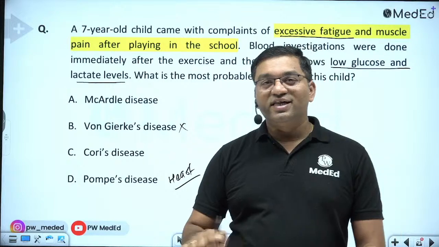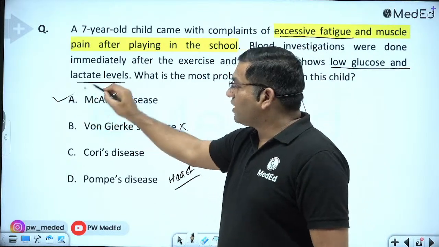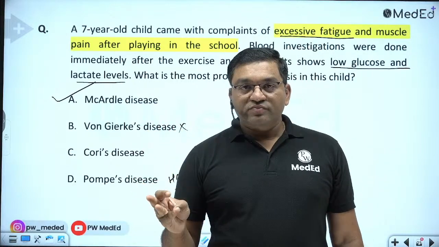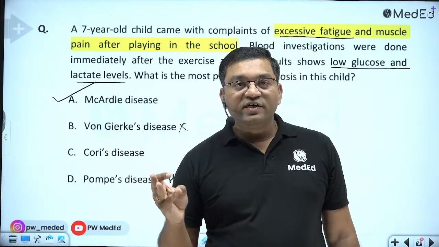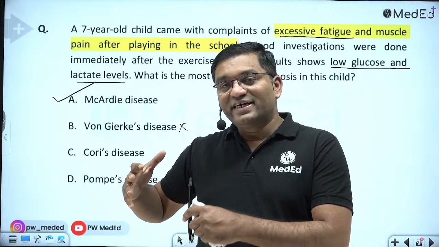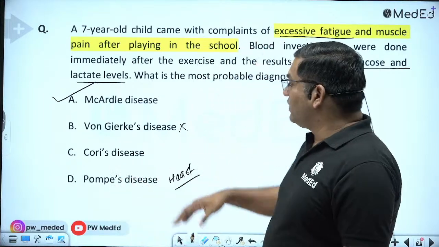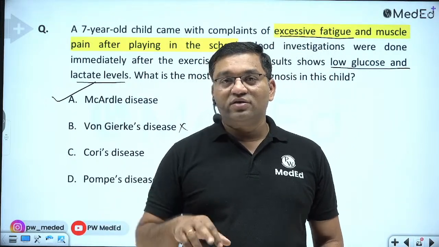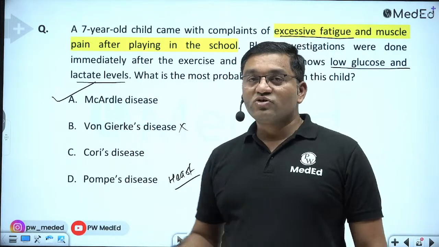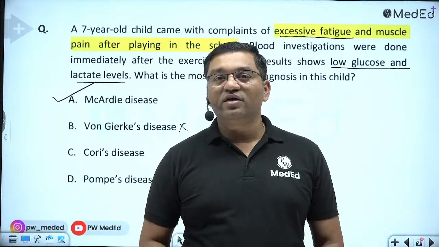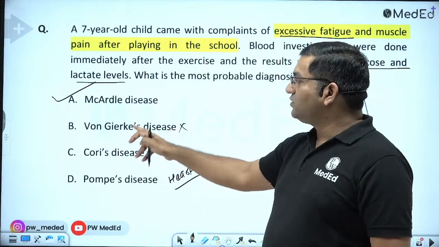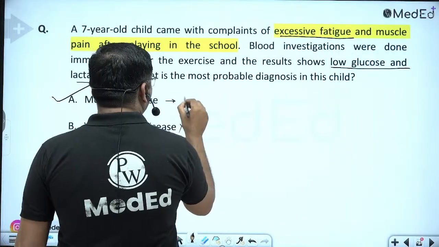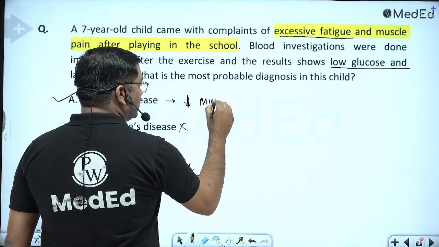In von Gierke's disease there is lactic acidosis. So this is a case of McArdle disease, with muscle involvement and exercise intolerance. In McArdle disease there is the second wind phenomenon, which means if you take rest for some time, you can resume your activity. Also, if you prolong your exercise or tasks, because of rhabdomyolysis, burgundy colored urine will be there in McArdle disease. So this is a case of McArdle disease due to decreased activity of the enzyme muscle glycogen phosphorylase.